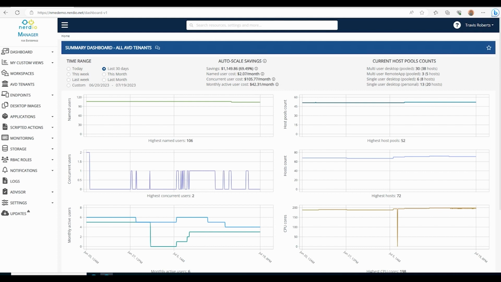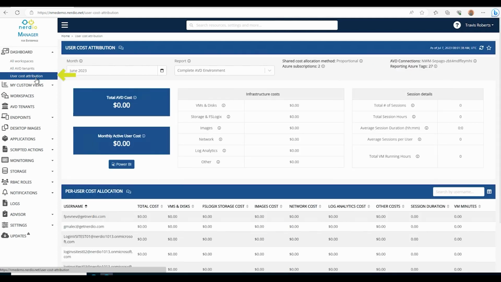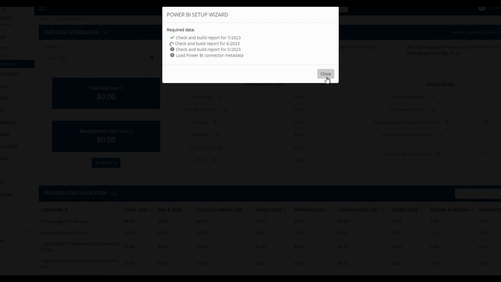Let's get started in the Nerdio Manager for Enterprise portal. First, we need to configure the connector. Go to the dashboard and then to User Cost Attribution. Click on the Power BI button under the Cost Summary. Click Enable. That will check and build the reports.